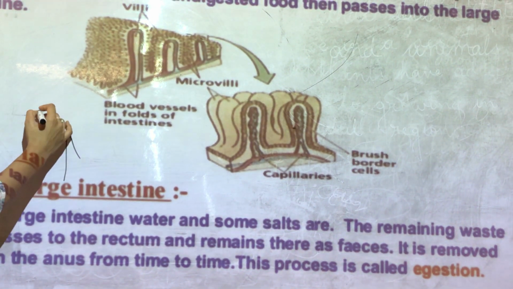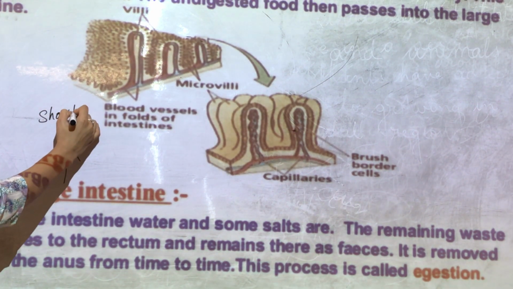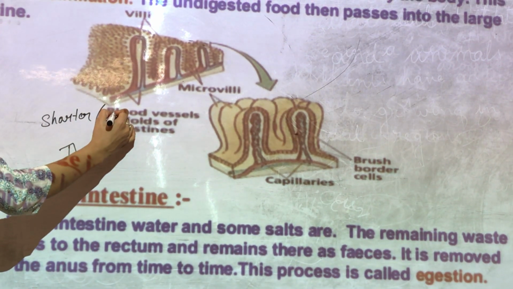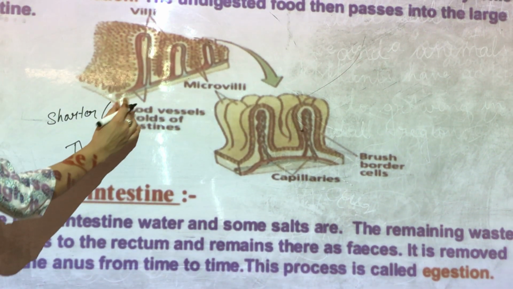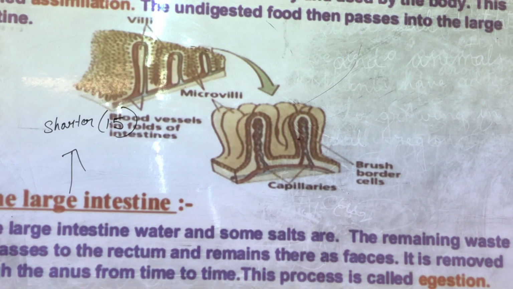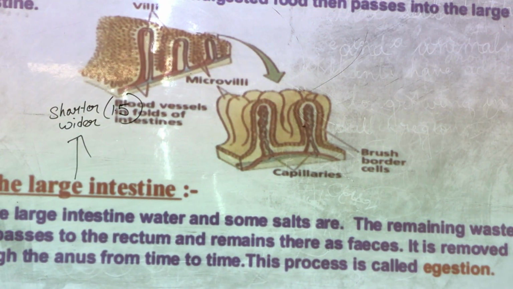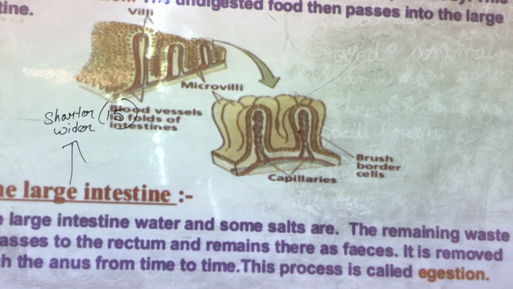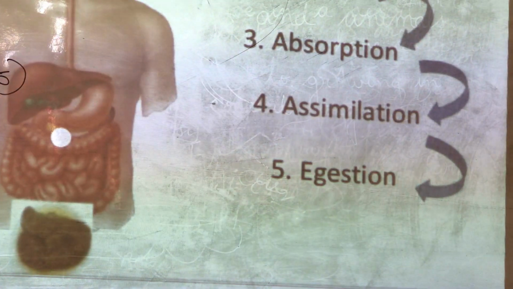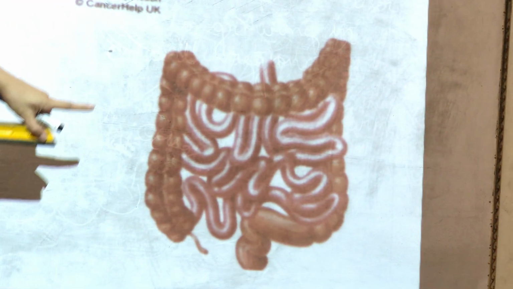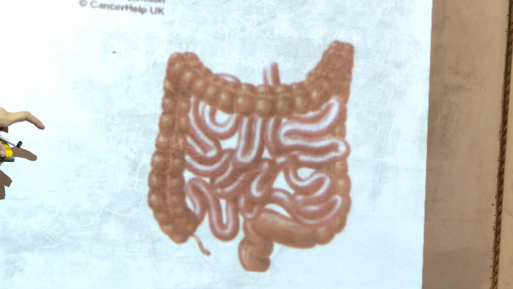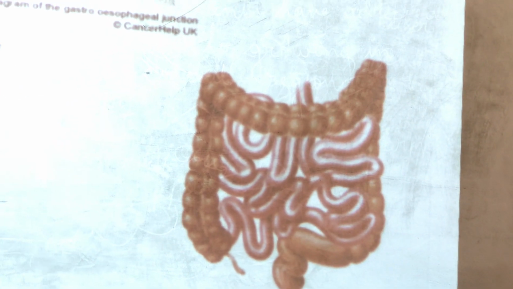and large intestine, as I told you earlier, is shorter than small intestine, about 1.5 meters long, but it is wider than the small intestine. As you can see here, the small intestine is a little narrower as compared to large intestine.